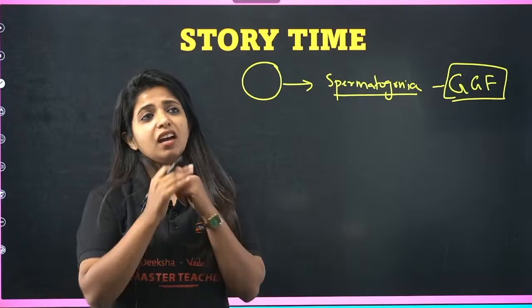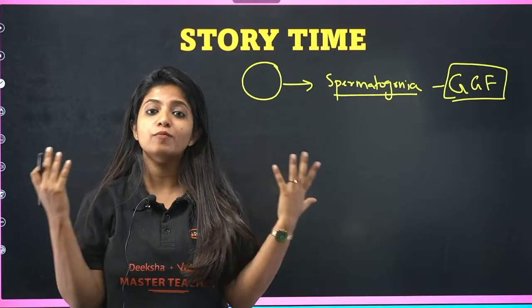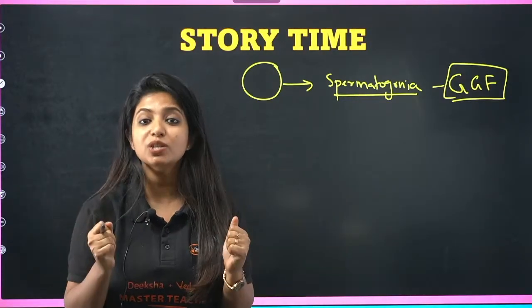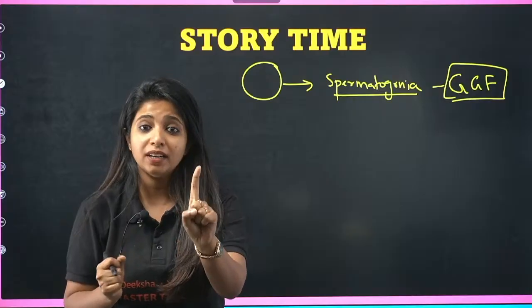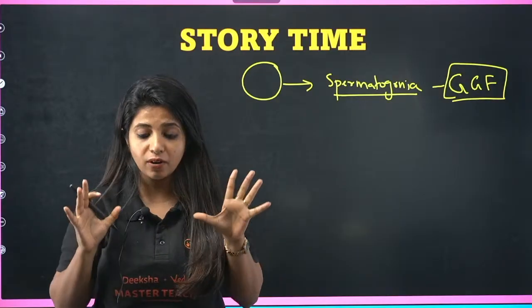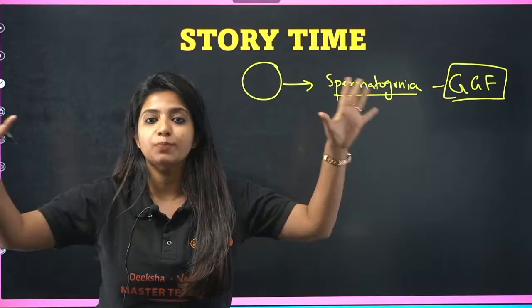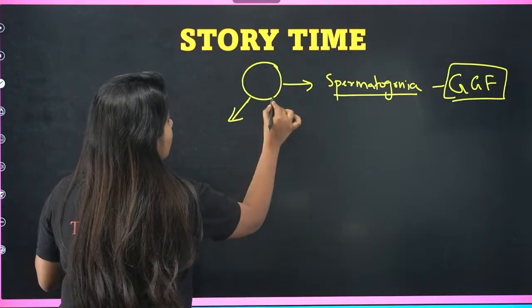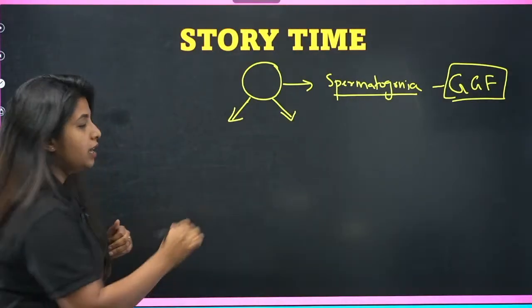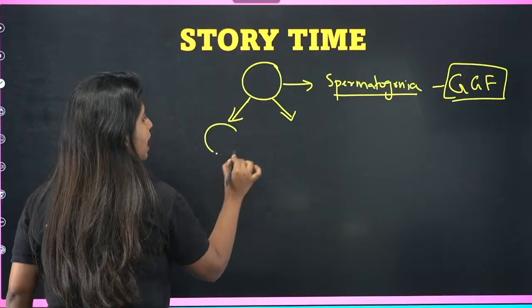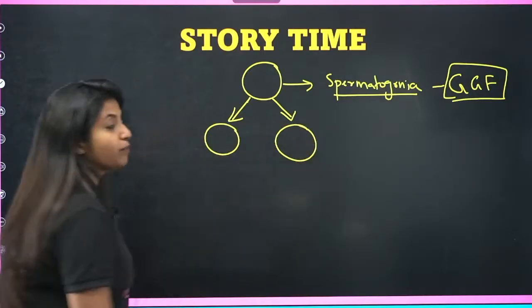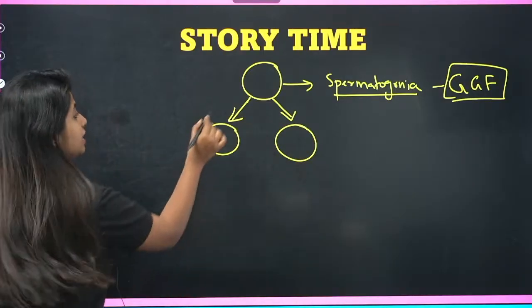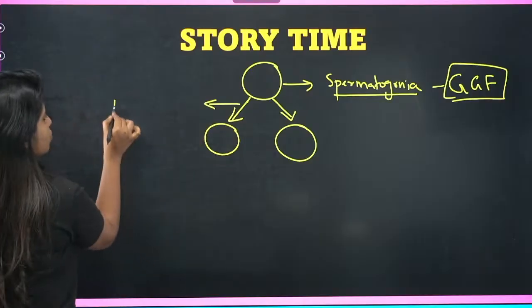Its dream is to form sperms later on. So it says, I'm just 1 in number. The first thing I have to do is increase my number, which is exactly why it goes on dividing itself. If there was 1 cell, now it has divided and become 2. And this process of division is known as what?